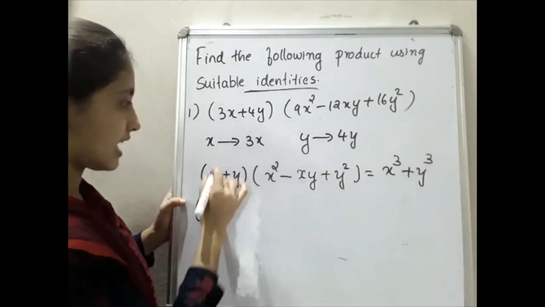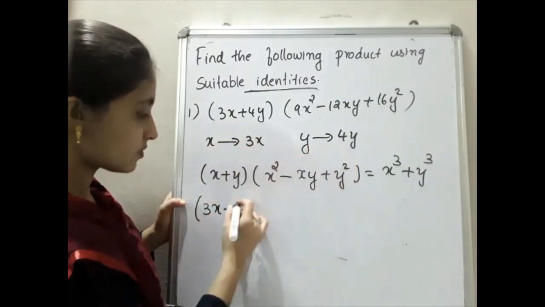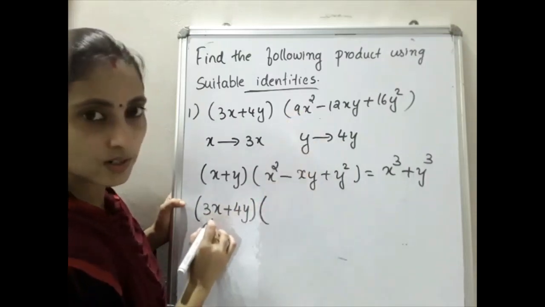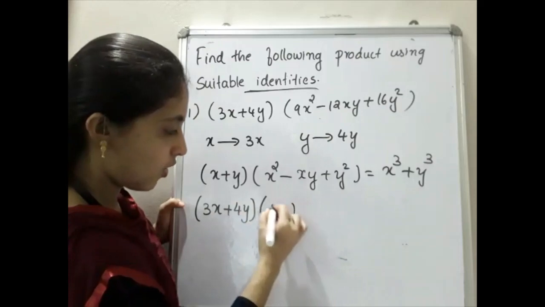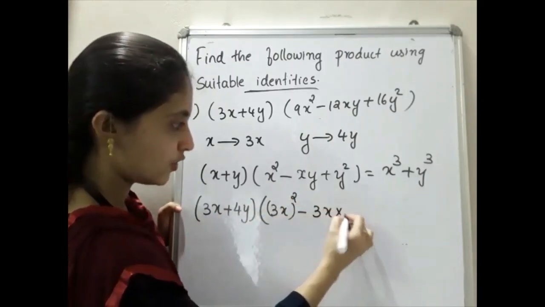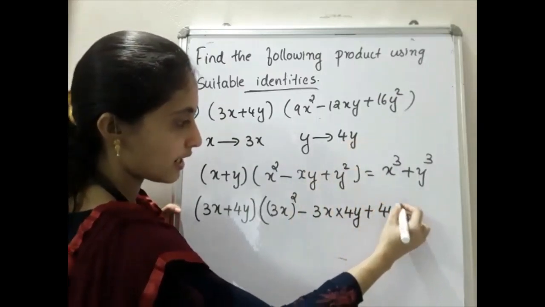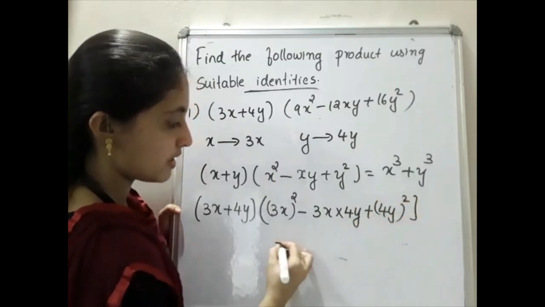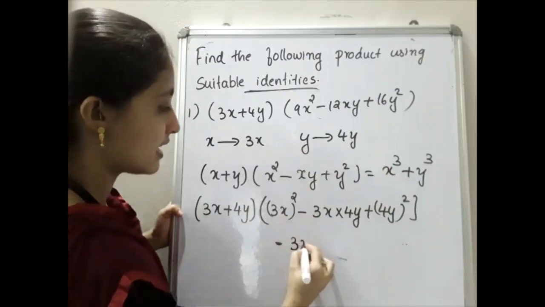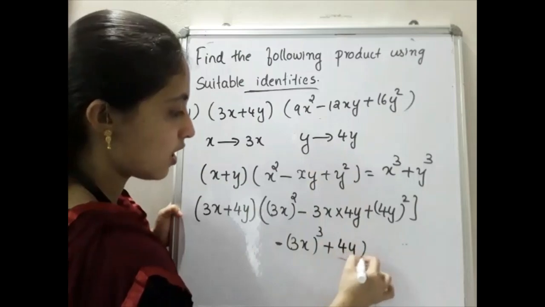So x can be written as 3x, so (3x + 4y) into x², that is (3x)², minus x replaced by 3x into y replaced by 4y, plus (4y)². This will be equal to our answer: (3x)³ + (4y)³.